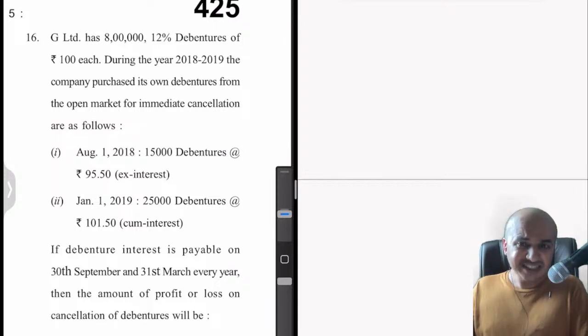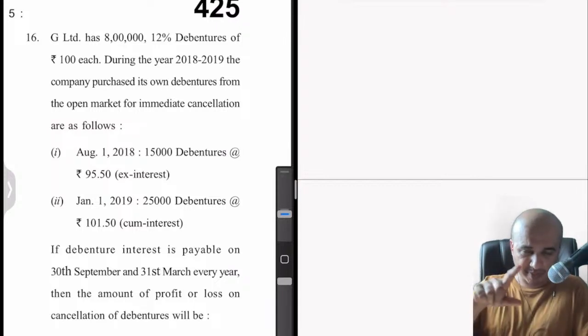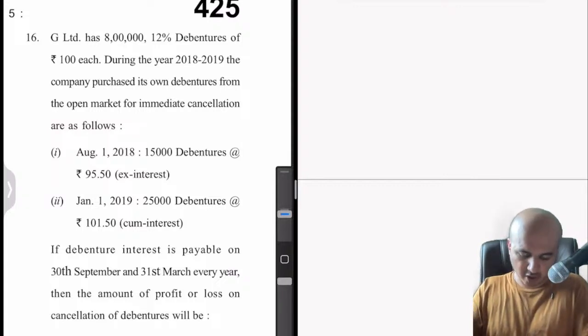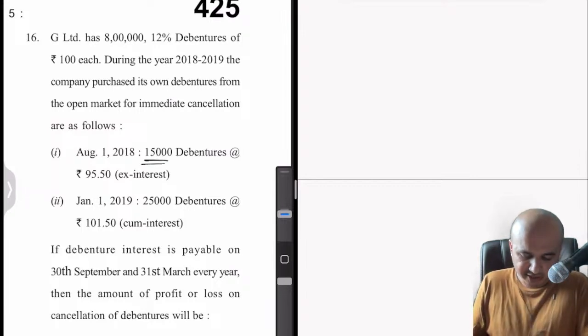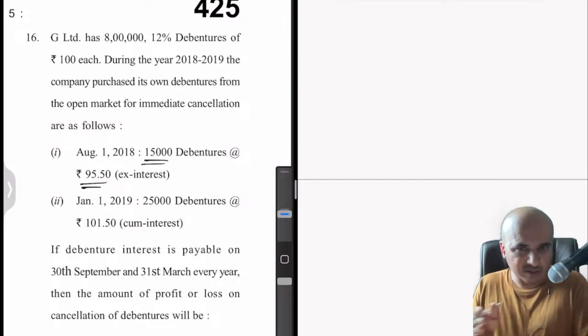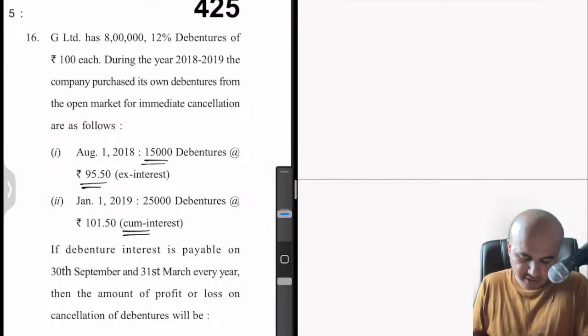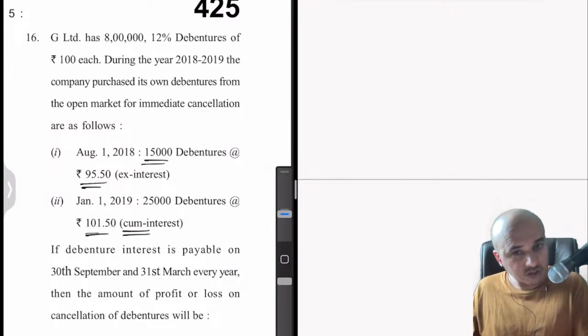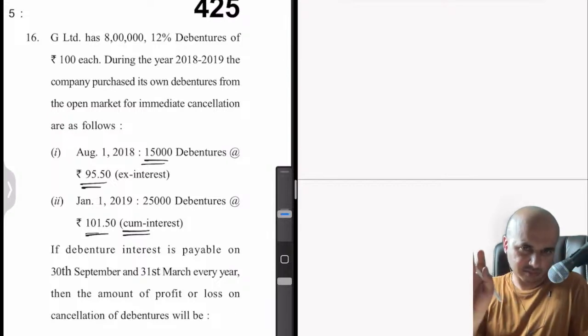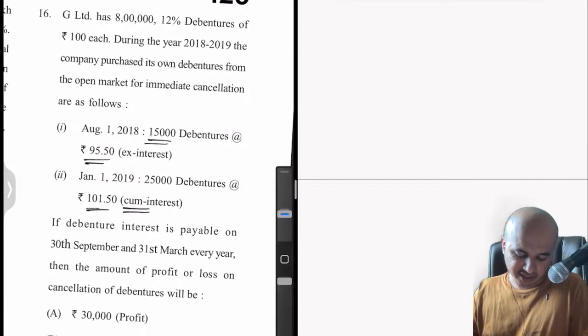Ex interest means we will be paying interest separately apart from whatever we are paying for those debentures. Now in this case, in August, for 15,000 debentures, they paid 95.5 per debenture. That means interest is excluded from this 95.5. We'll be paying interest extra separately. Whereas when they say cum interest, this 101.5 also includes whatever interest is supposed to be paid to them. That is the thing. Now let us read the question.